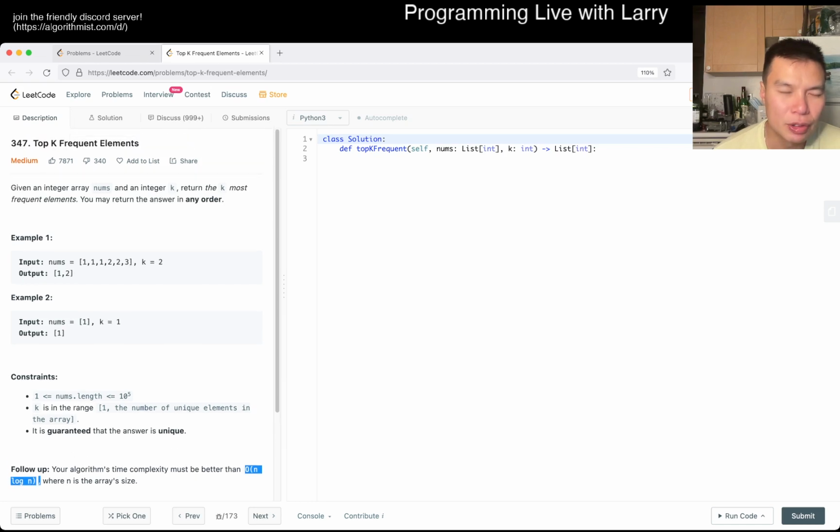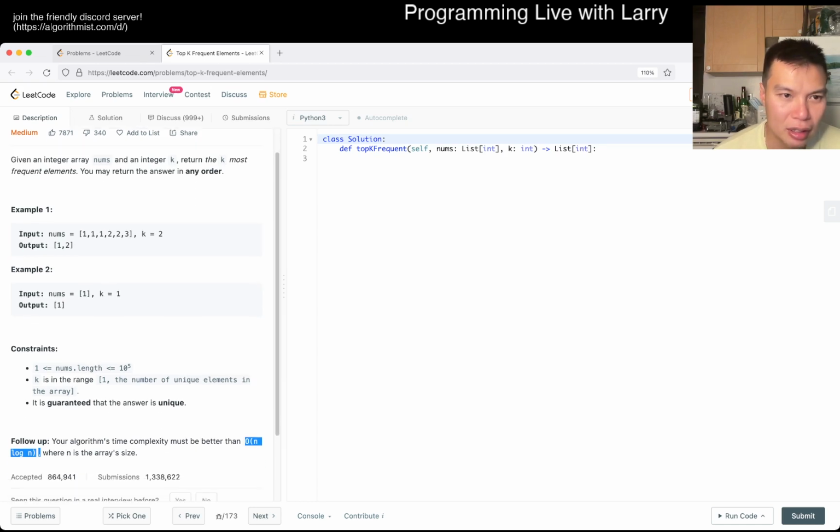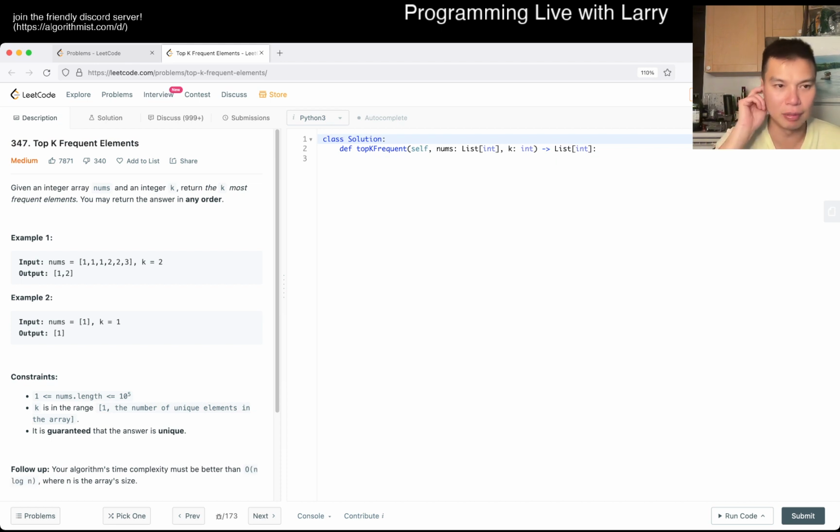So the first thing to do is, what's k? Oh, k is the most frequent element. What if k is more than the number of unique elements? The first thing to do is, of course, count the elements. So let's just say count is equal to collections.Counter of nums. This is just Python for being lazy, but lazy is a virtue, of course, in reusable code. Basically all it does is put all the elements in here and put them together.